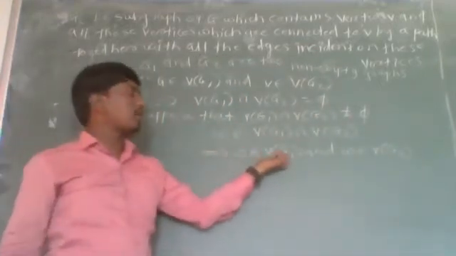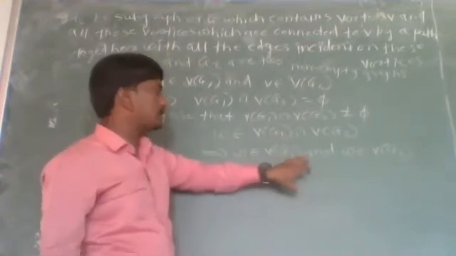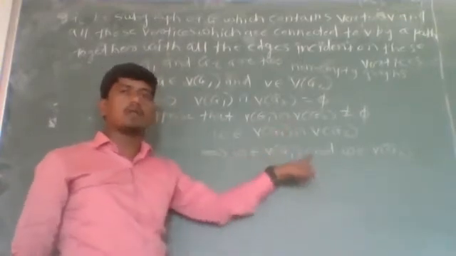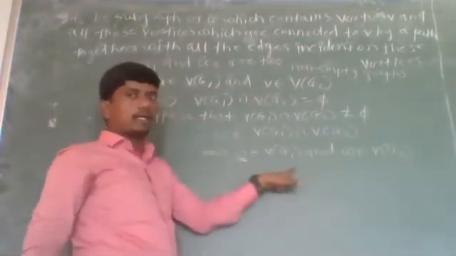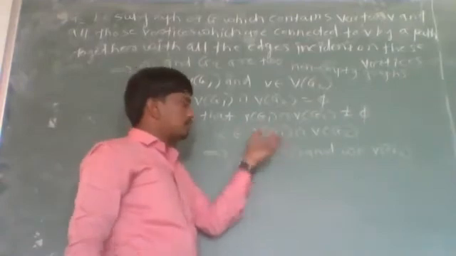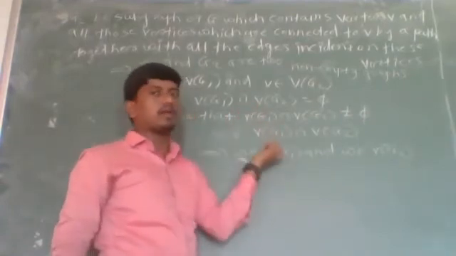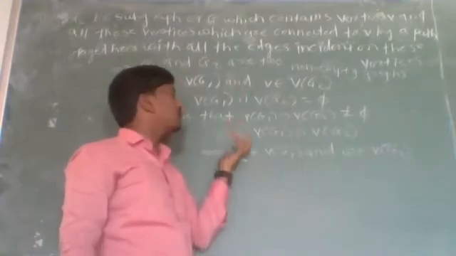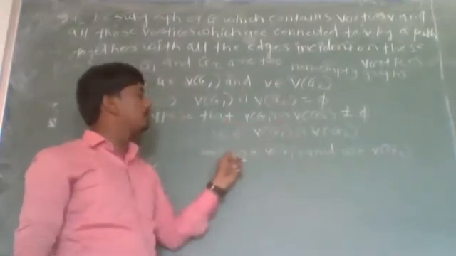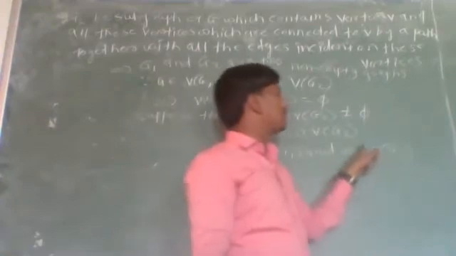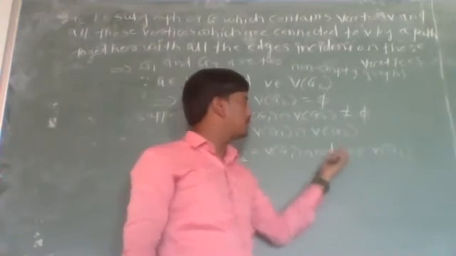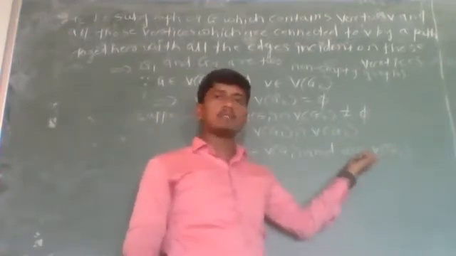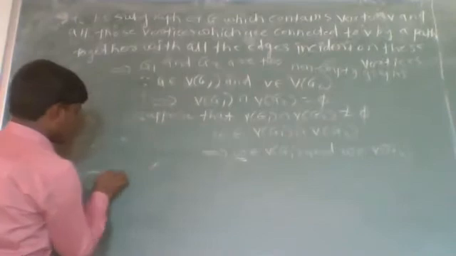Let G1 be a subgraph of a graph G which contains a vertex U and all those vertices which can be joined with U. From this we can conclude that vertex W is connected to vertex U, since G1 contains vertex U and all those vertices which can be joined with U. As W belongs to the vertex set of G1, W is joined with U. Similarly, W belongs to the vertex set of G2, and G2 contains all those vertices which can be joined with vertex V. From this, W is connected to vertex V, which implies there is a path from W to V.